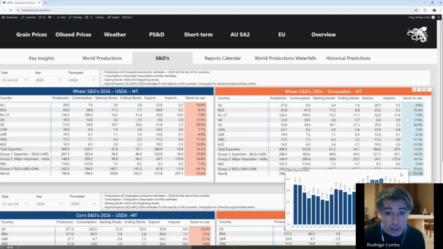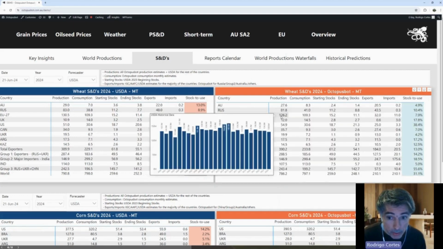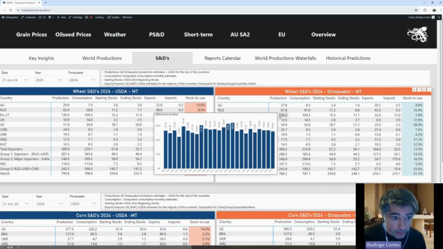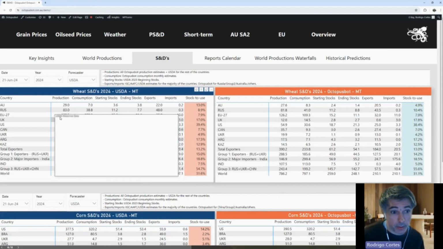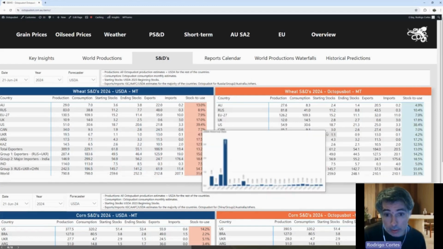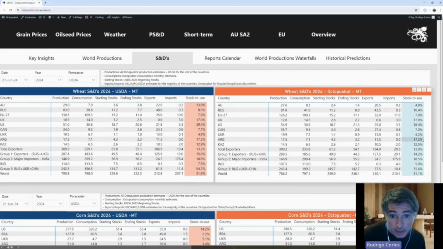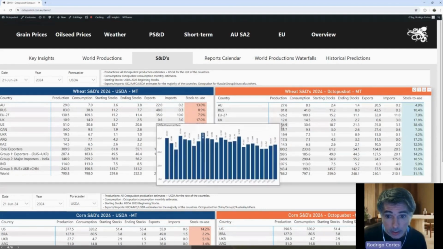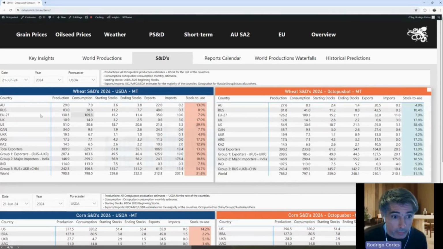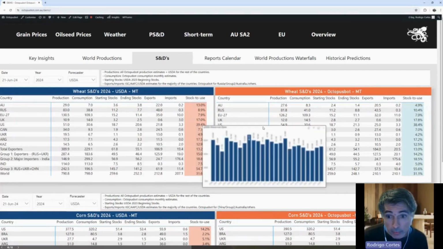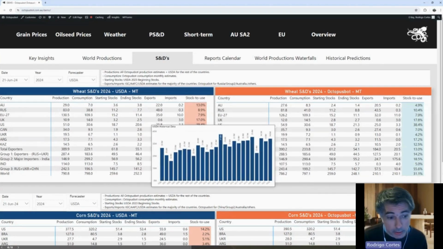Okay. Anyway, moving into the European Union, this number is around 4 million tons lower than the USDA, which is no surprise. If you compare it with the local estimates, it's actually quite similar. Then if we go to the US, that's the other key driver of bearishness in the last couple of weeks, months. Okay, as you can see here, we have a production estimate of 4 million tons higher than the USDA.